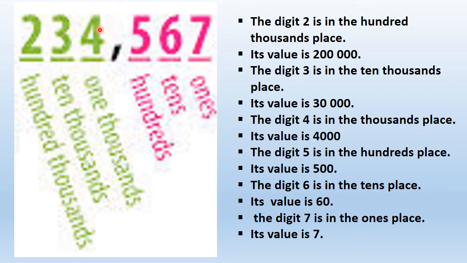Then we have 4. Now we know digit 4 is in the thousands place. The value is 4 multiplied by 1000, 4000. How many zeros should I add? I write 4 and then 5, 6, 7. All these would become 0. So 0, 0 and 0. 4 and 3 zeros. Then in 3, how many zeros? 1, 2, 3 and 4. 4 zeros.